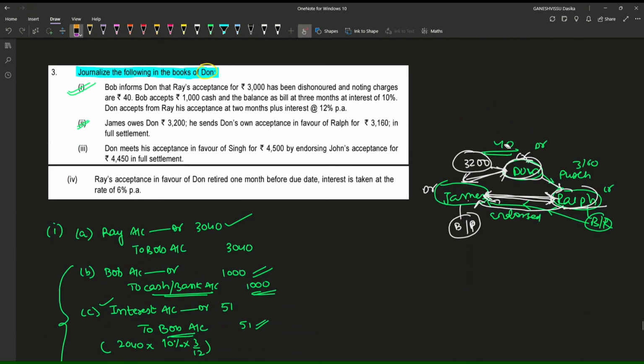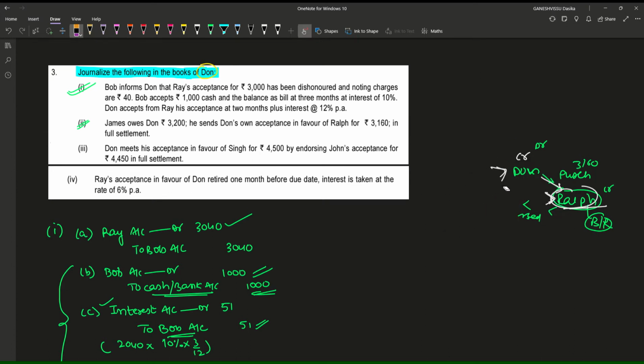If you understand these questions, then you can do the next problem also easily.